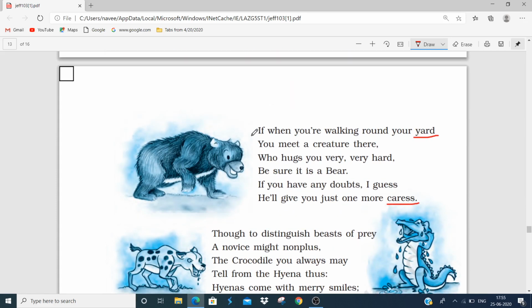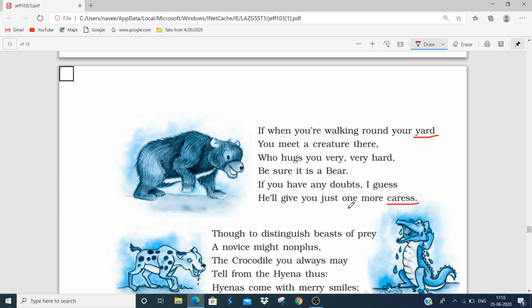If when you are walking round your yard, you meet a creature there who hugs you very, very hard, be sure it's a bear. If you have any doubts, I guess he'll give you just one more caress.